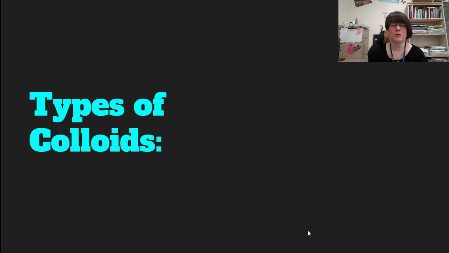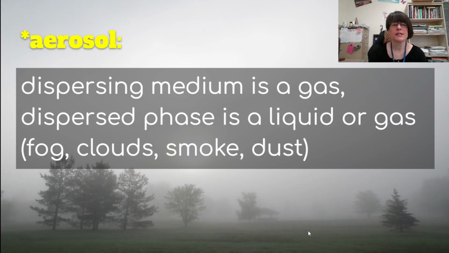Some types of colloids that are common. First, an aerosol. This is where the dispersing medium is a gas and the dispersed phase is a liquid or a gas. So some examples are fog. The air is the dispersing medium. The water in the air, water particles, are the dispersed phase. The same thing with clouds because fog is just low clouds. Smoke, air is the medium. The phase are the particles in the smoke. And the same thing with dust in the air. The medium is air, the dust particles are the phase.